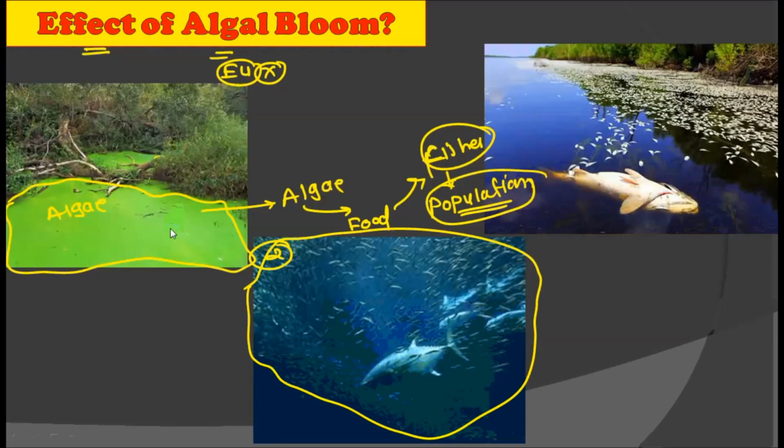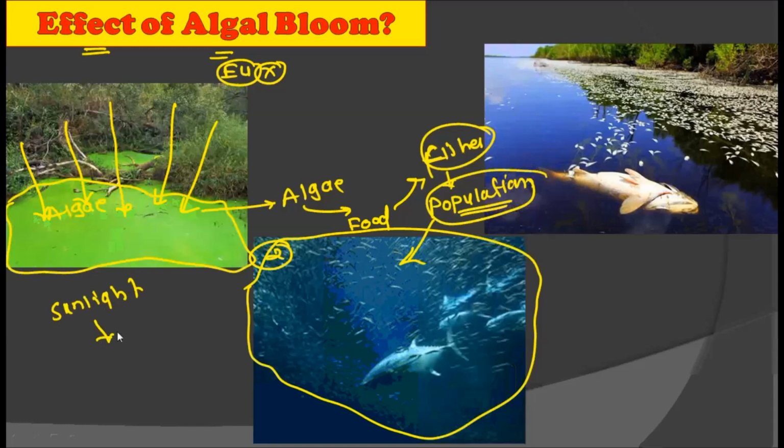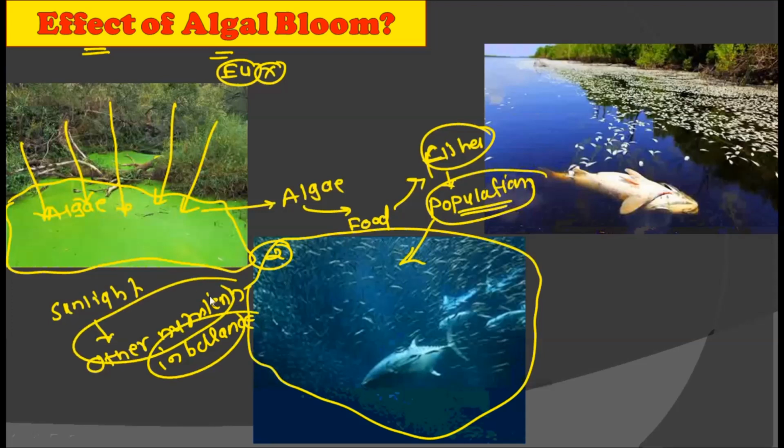In the first few stages, the population explosion takes place, but after that, what happens? Due to these algal blooms, the sunlight cannot penetrate below them. Now, what happens due to this? When sunlight does not penetrate into the deep ocean or deep river, the other nutrients go into imbalance. And what happens due to this? The large number of aquatic life starts to die.